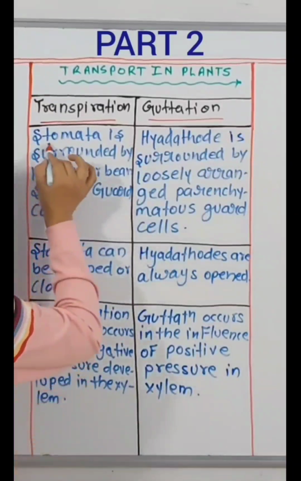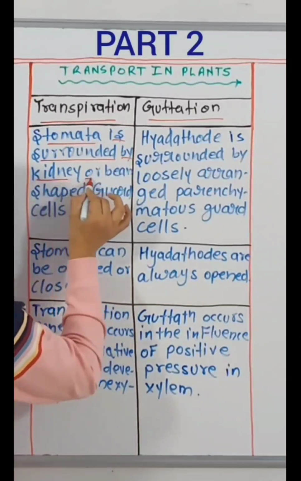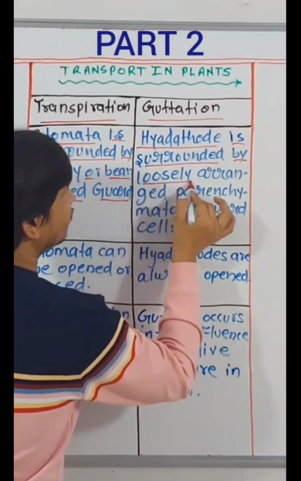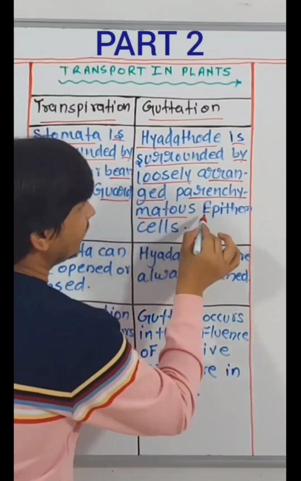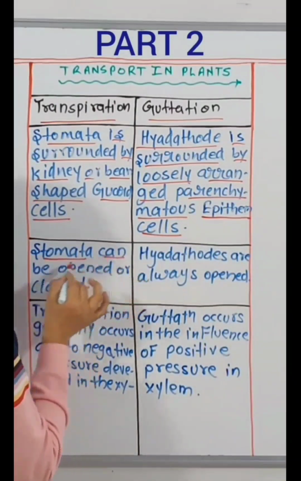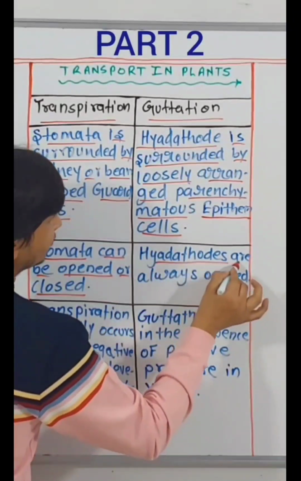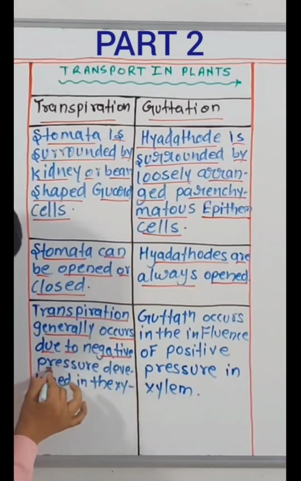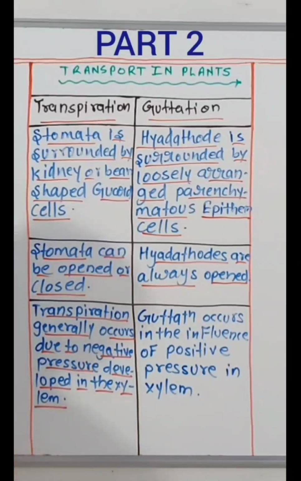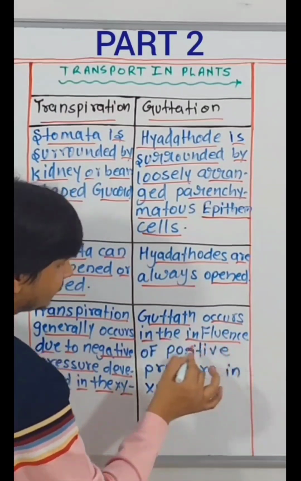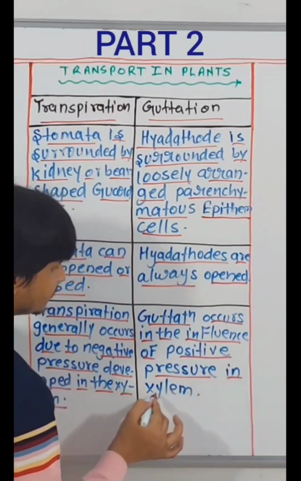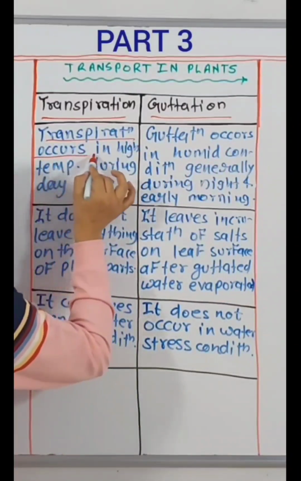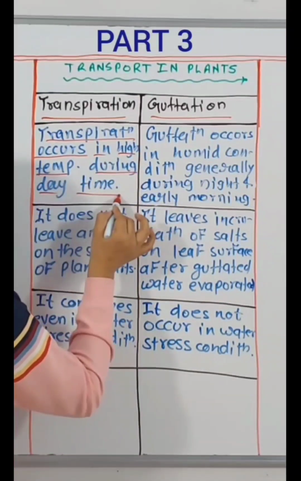Transpiration, guttation. Stomata are surrounded by kidney or bean-shaped guard cells. Hydathode is surrounded by loosely arranged parenchymatous epithelium cells. Stomata can be opened or closed. Hydathodes are always open. Transpiration generally occurs due to negative pressure developed in the xylem. Guttation occurs under the influence of positive pressure in the xylem. Transpiration occurs in high temperature during daytime.